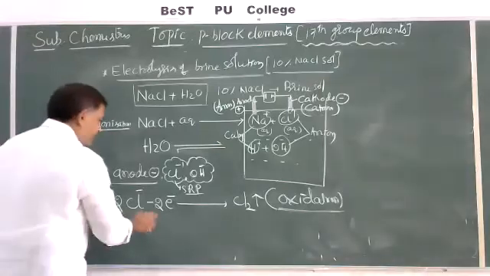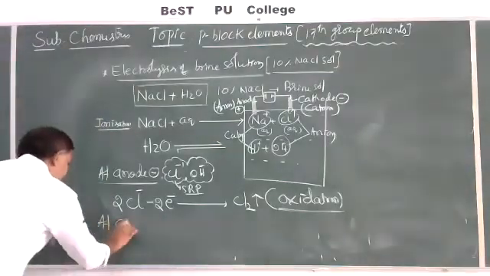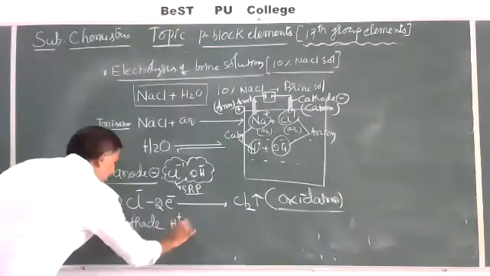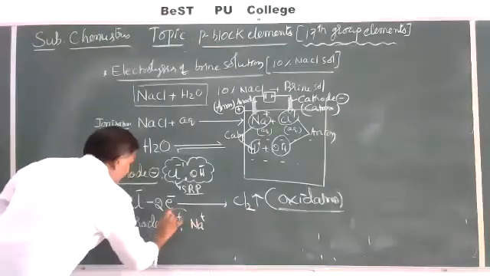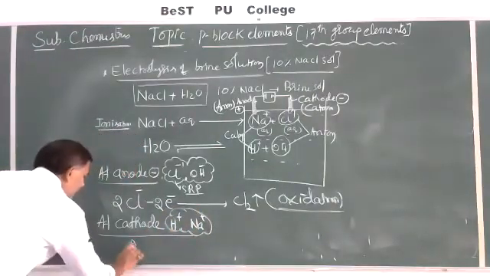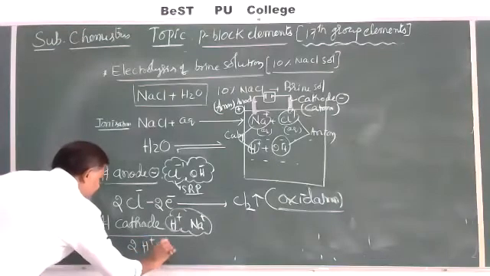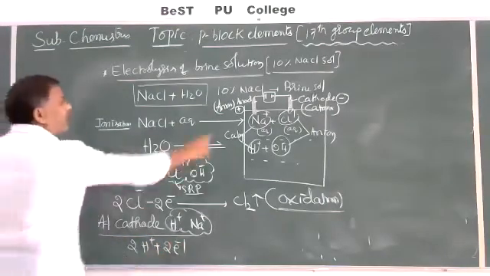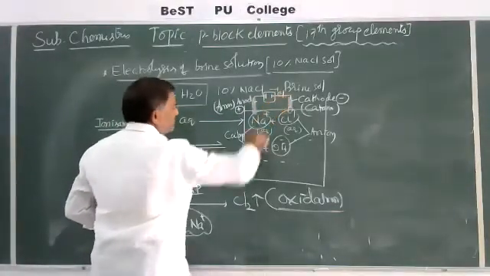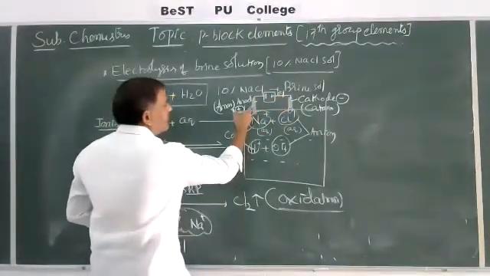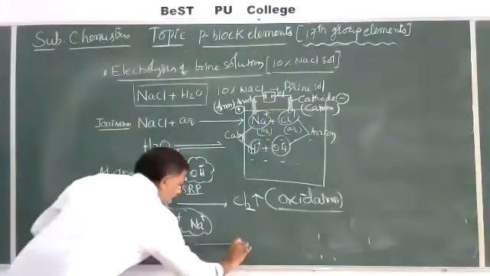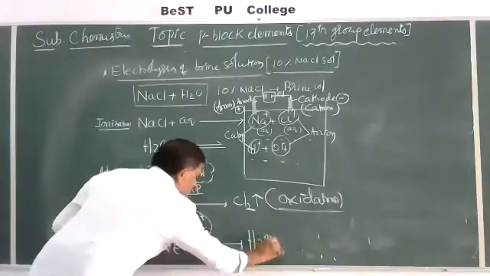At the same time, at the cathode, the H plus and Na plus ions are there. Among these two, based on their SRP values, the two hydrogen ions are ready to accept 2 electrons from the anode. There is electron transfer from anode to cathode. It donates 2 electrons, which are immediately accepted by the hydrogen ions, giving hydrogen gas.